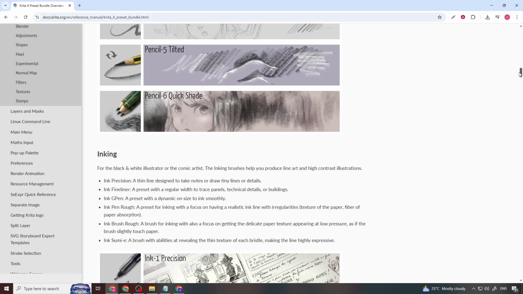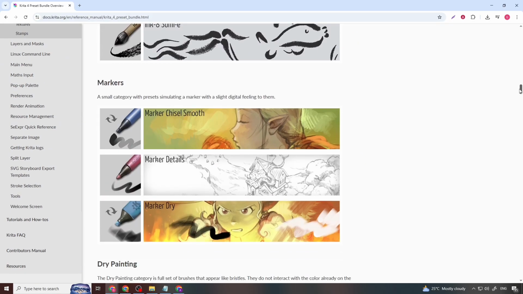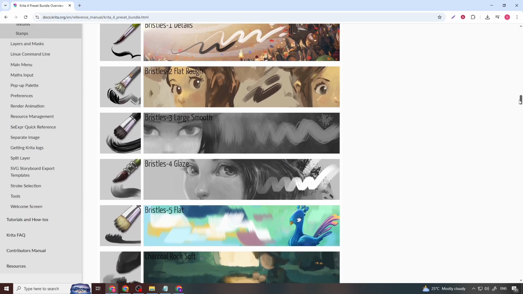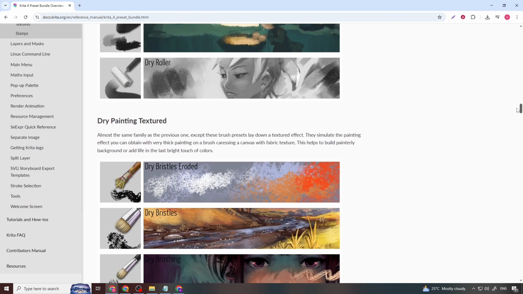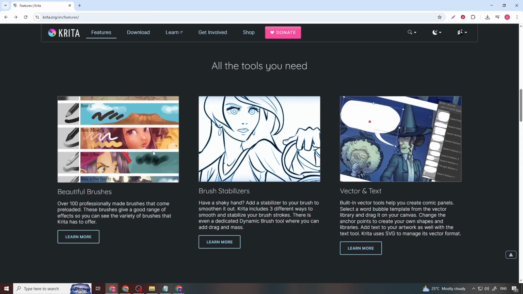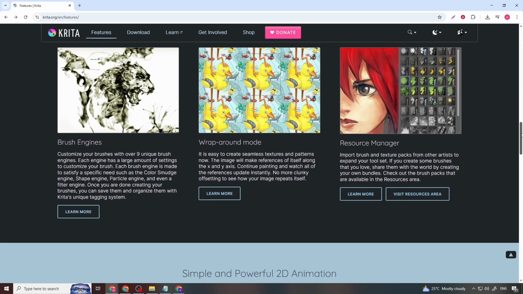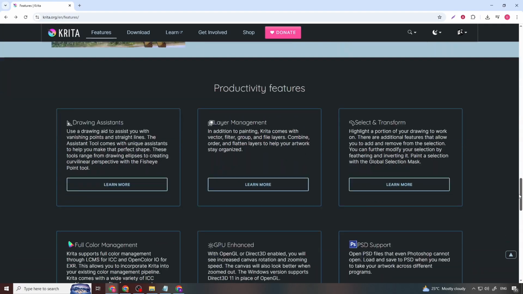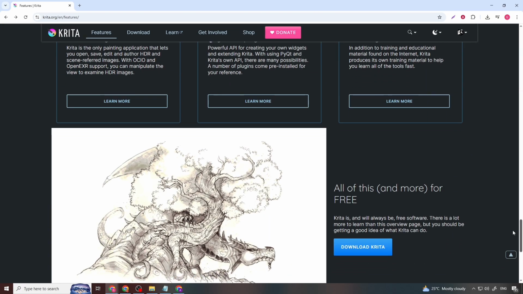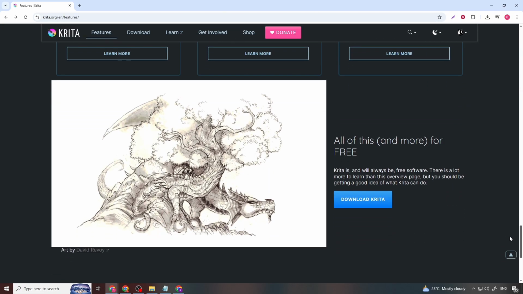Krita also includes advanced color tools, including HDR support, color spaces, and soft proofing, which are useful for professional work. Animation tools allow frame-by-frame animation directly inside the canvas, making Krita suitable for short animations and animatics. Unlike MediBang, Krita focuses less on comic-specific automation and more on raw artistic control. Now let's talk pros and cons.